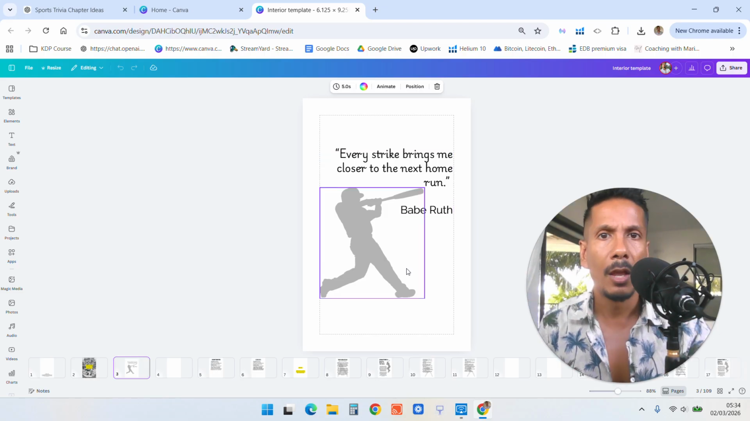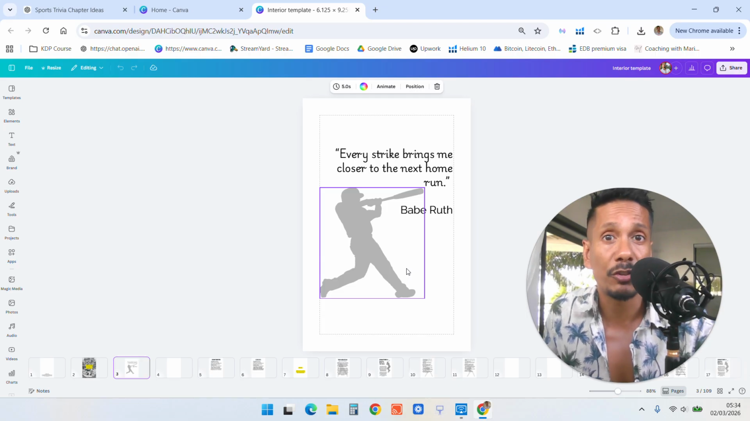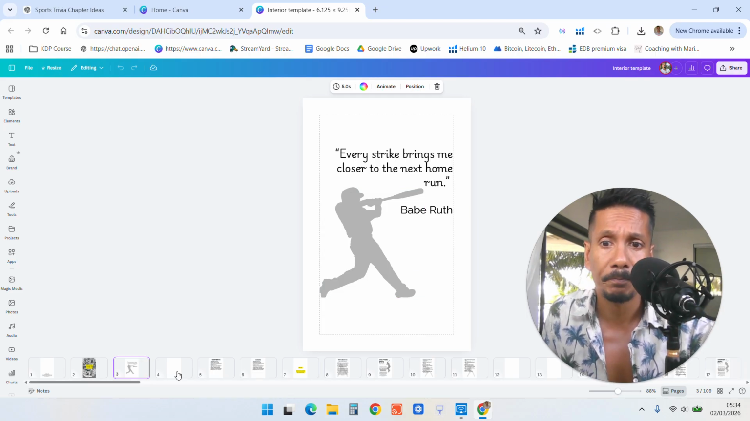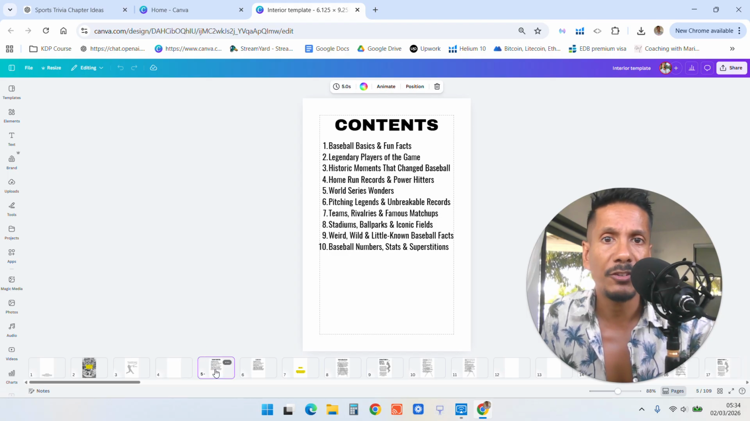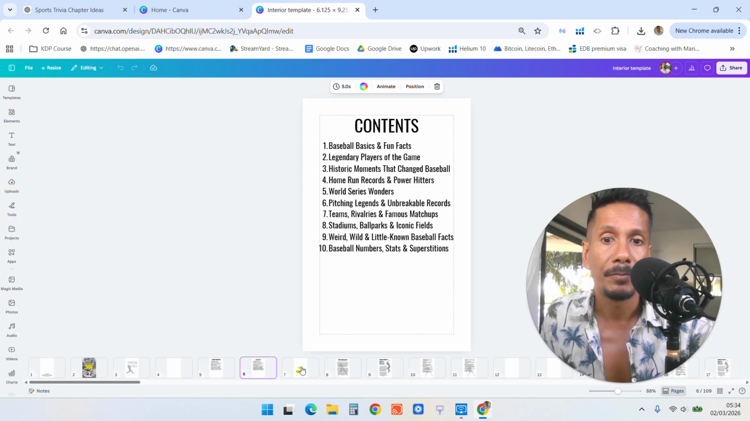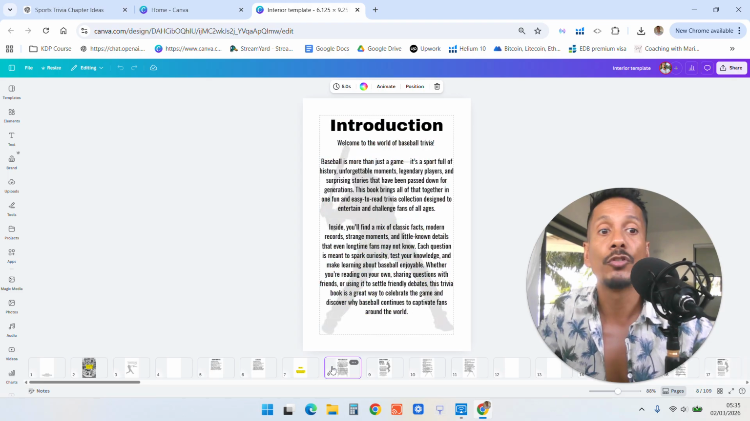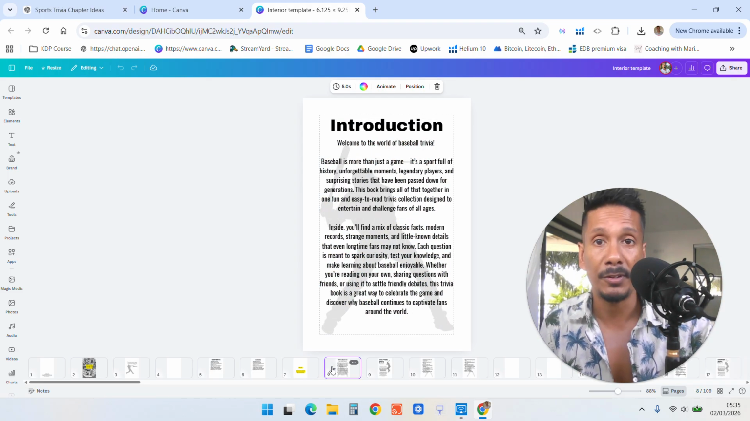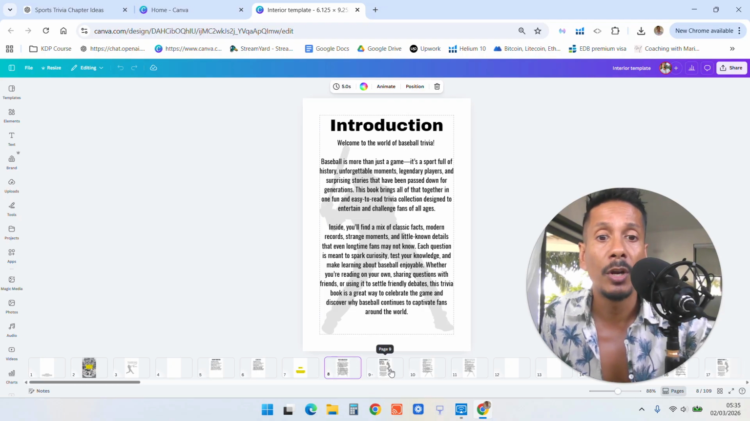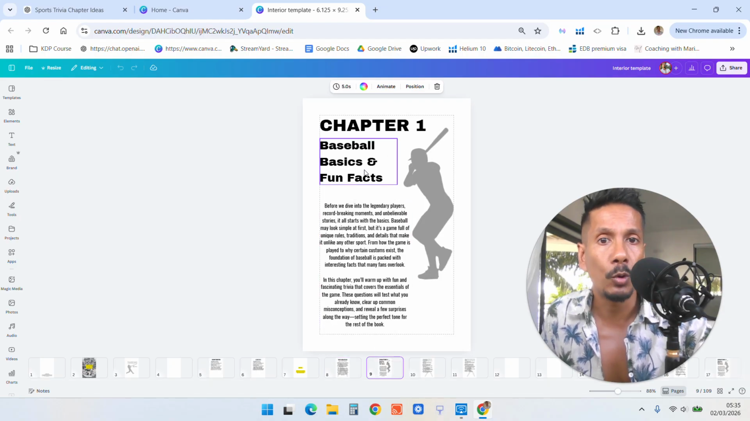So I'll put some simple quotes here. Again, you could just use ChatGPT for the quotes. Leave a blank page and then do the contents page. Copy it from ChatGPT, what we've just created. You could put another quote. Then your introduction to the whole book: just ask ChatGPT to create the intro, and then chapter 1, your title and an intro. And again, make it look interesting.